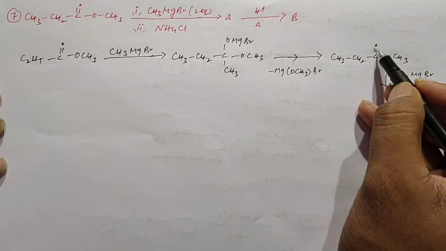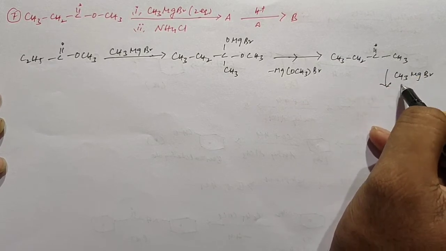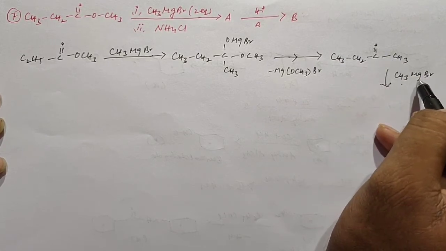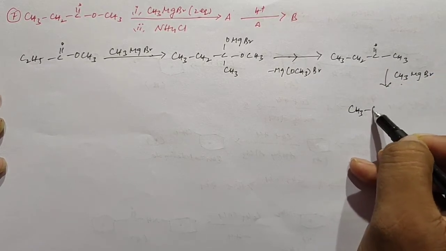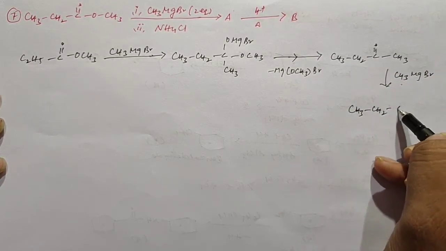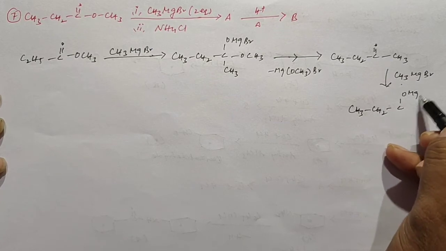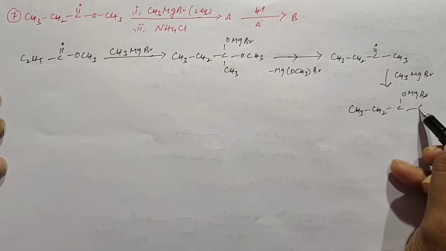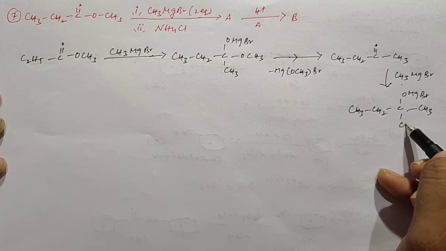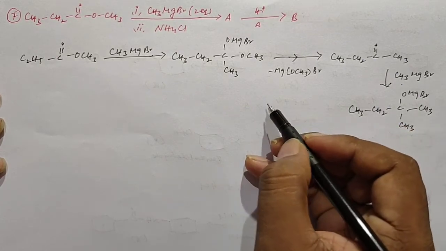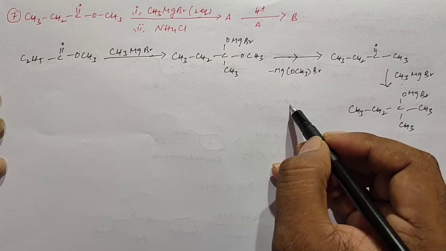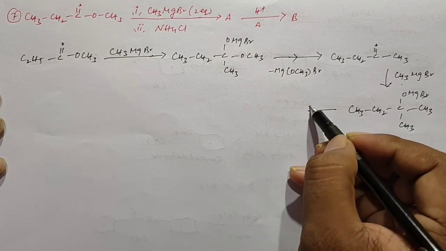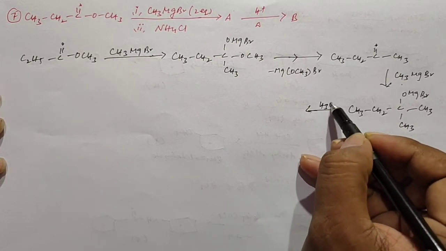again the C double bond can be broken. The methyl group is attached to this carbon and magnesium bromide is attached to the oxygen. Then we get this product. After this it undergoes acid hydrolysis.